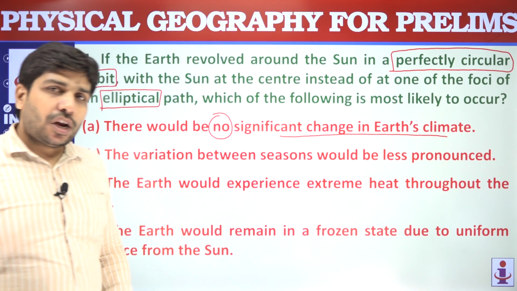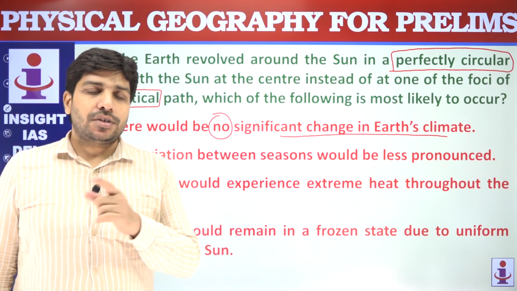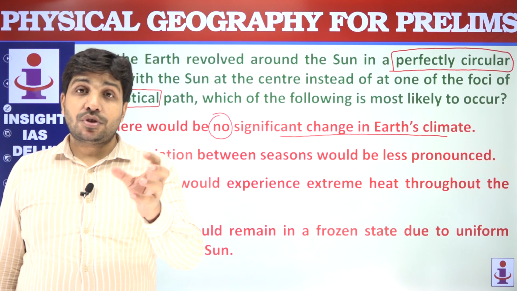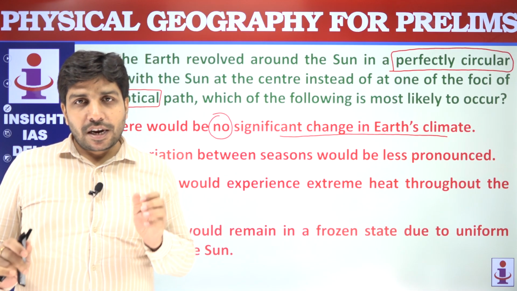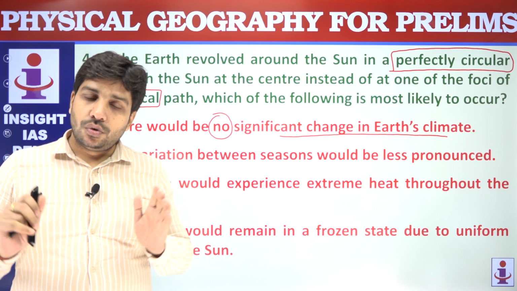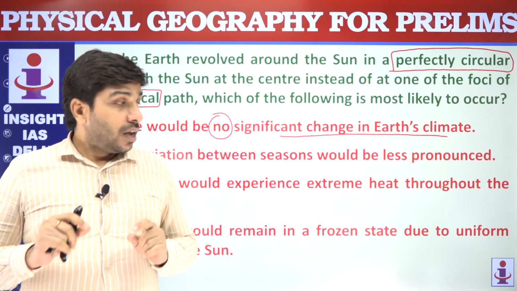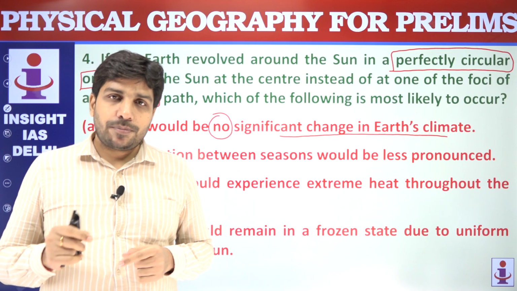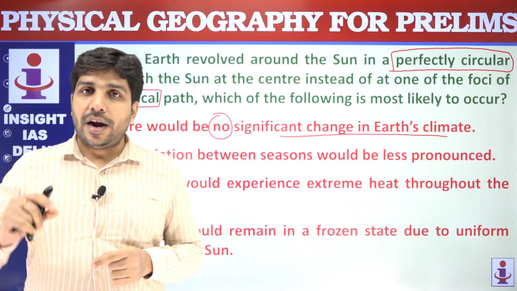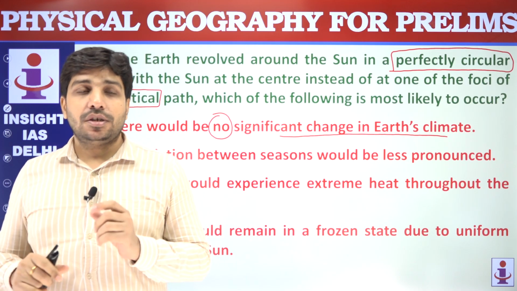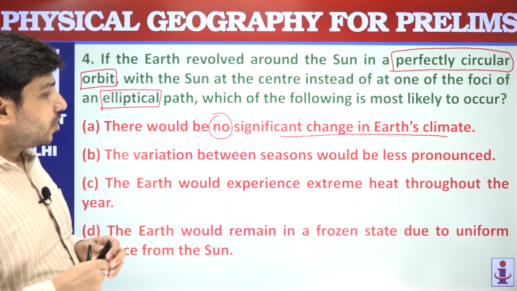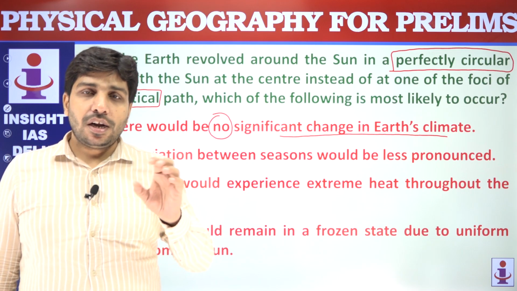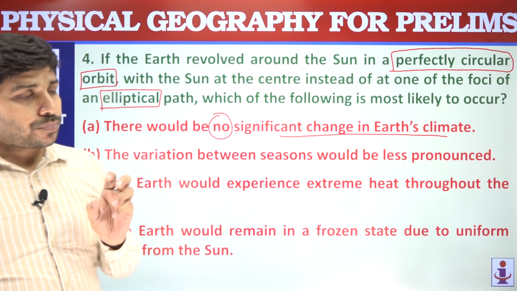As we discussed a while ago, because of this elliptical orbit, there are certain places when Earth comes very much closer to the Sun, and certain places when Earth goes farther from the Sun. To this elliptical orbit, if you add the concepts and facts regarding tilt of axis and rotation, then you will understand that the climate of Earth actually changes.